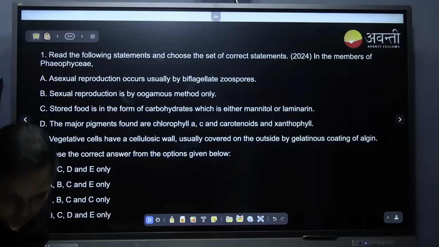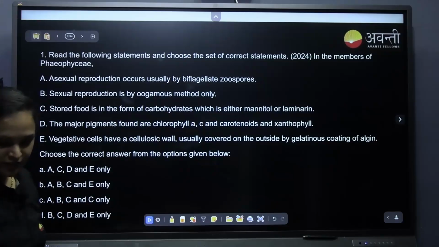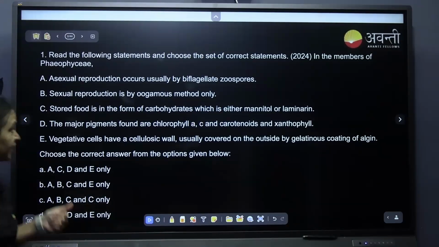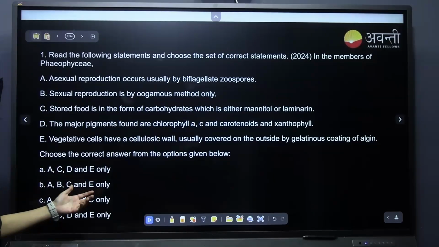Screen is not visible. A. Yes. Option A. Option A. Very good everybody. It is option A. Shall we solve it? Why is it option A?